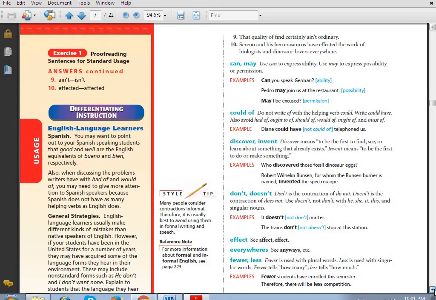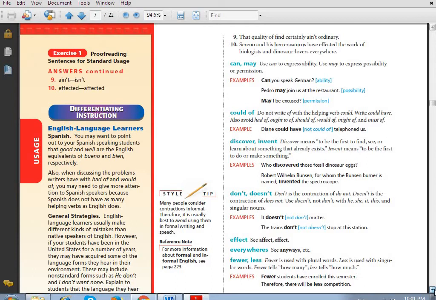Fewer and less. Fewer is used with plural words. Less is used with singular words. Fewer tells how many, less tells how much. Again, fewer is used with plural words, less is used with singular words. Fewer tells how many, less tells how much. Guys, fewer is simply for the countable noun. I repeat it again. Fewer is for the countable noun, but less is for the uncountable nouns.